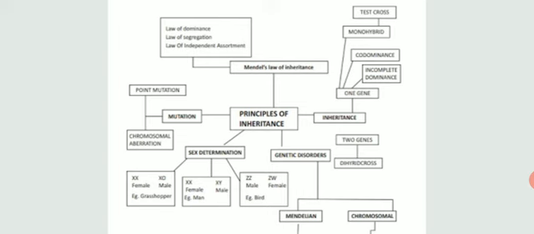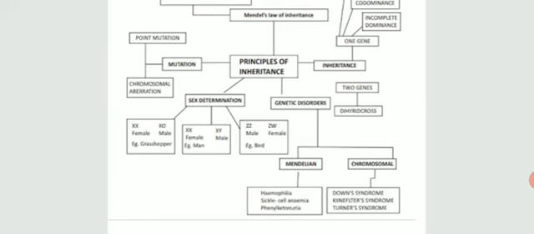mutation. Mutations are the sudden changes that can exist at any point. Mutations are divided into two types: point mutations and chromosomal mutations. Mutations are generally taking place whenever some change occurs in the nucleotide sequence of DNA. So as DNA is the genetic material, whenever any change occurs, it will lead to certain disorders in the body. Last topic of the chapter will be genetic disorders.